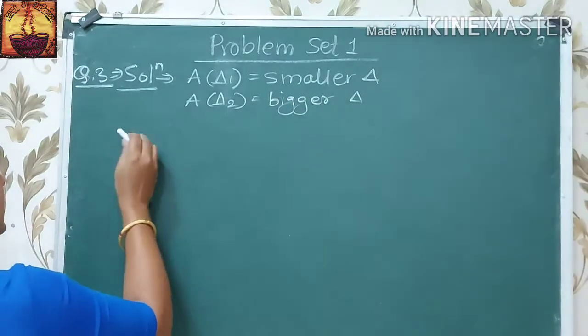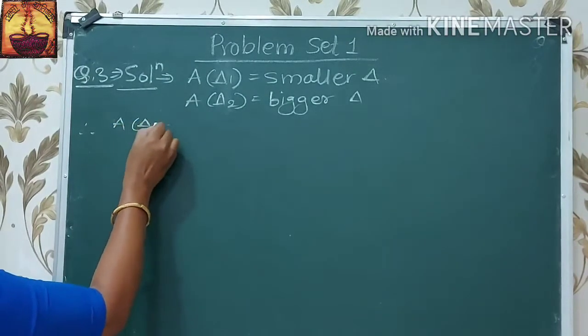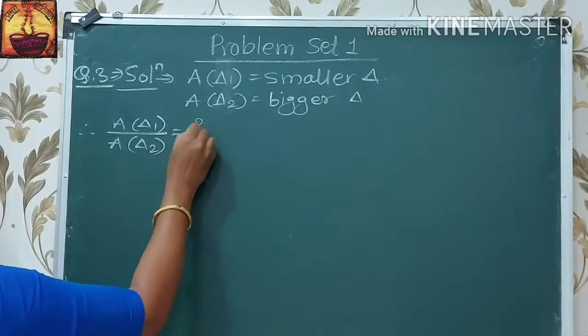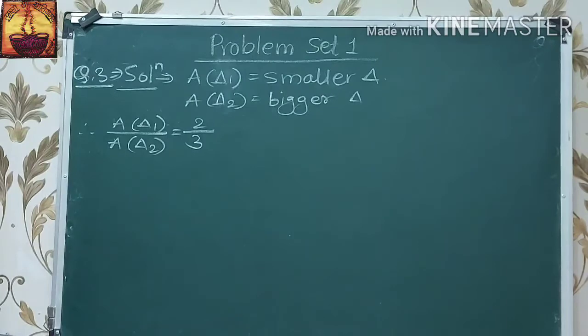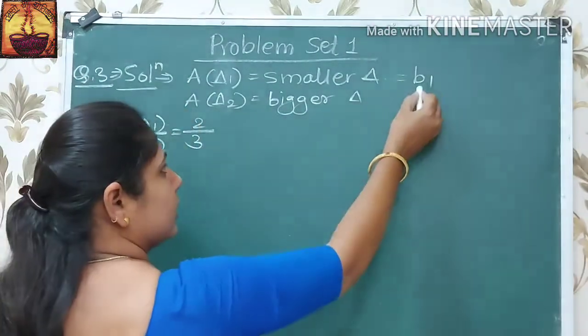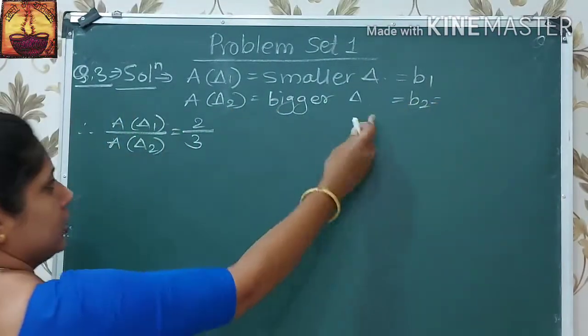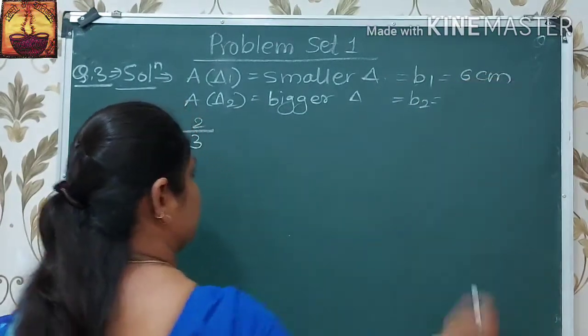Now these two triangles are having the ratio area of triangle 1 upon area of triangle 2, which is 2:3. If the base of the smaller triangle is 6 centimeter, considering the base of the smaller triangle as B1 and the other base as B2, we have B1 equal to 6 centimeter.